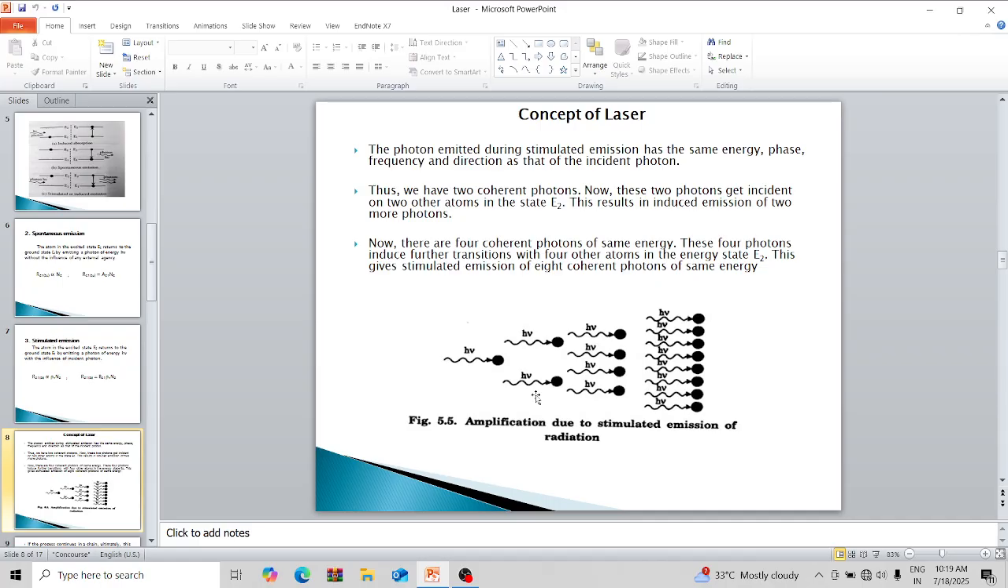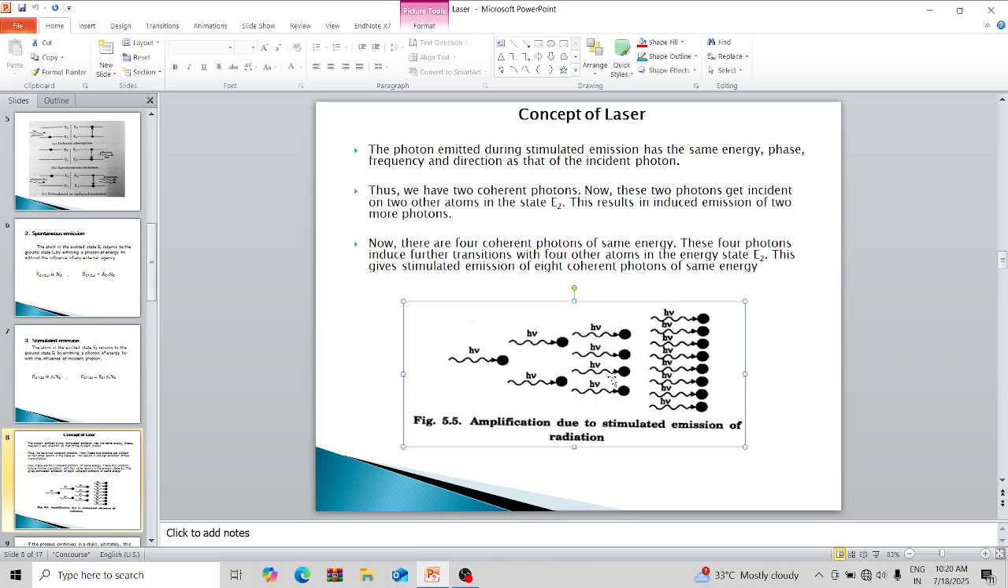These two photons stimulate two other atoms in the higher energy states to the lower energy level. This process results in emission of four photons of same energy h nu. Further, the stimulated emission goes on continuously, which results in emission of laser light radiation.